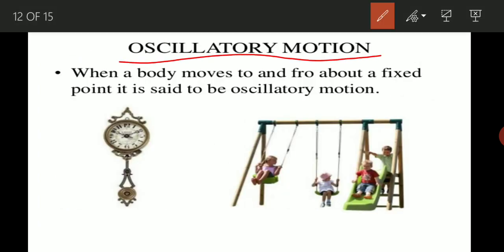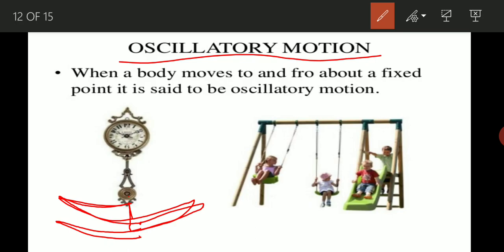Now the next one is oscillatory motion. If we are going to define oscillatory motion, we can say that when a body moves to and fro about a fixed point, it is said to be oscillatory motion. To and fro movement means back and forth movement. If an object is showing a back and forth movement, we can say that it is showing oscillatory motion. Examples: you can see the simple pendulum clock, if you have one at home. The pendulum of the clock always shows a back motion and then a forth motion, again back motion and then forth motion.